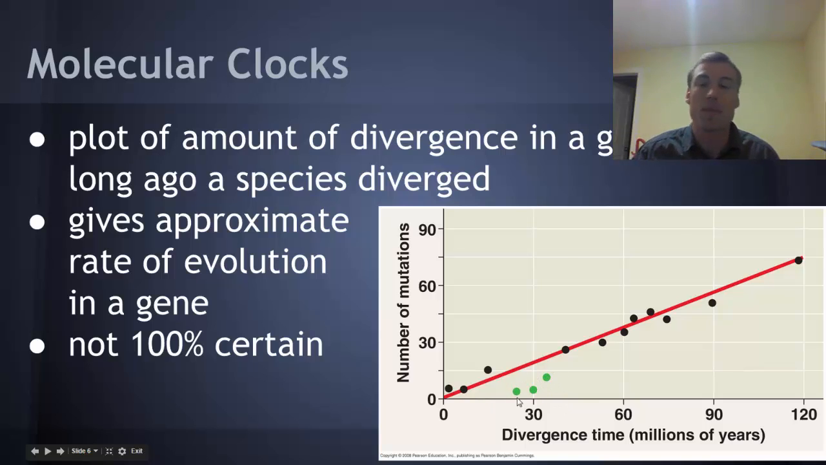This is showing mammals in a particular gene, and the three dots down here, these are primates. So it seems as though primates have a slightly different rate of mutation, a much slower rate of mutation that occurs within this gene as compared to other mammals. Now, one of the problems with molecular clocks is that it's not 100% certain. There's a lot of variation. However, it does give us a good approximation for how long ago different species have diverged.